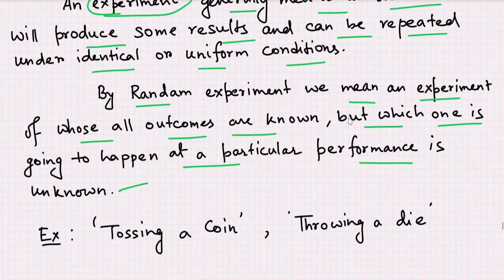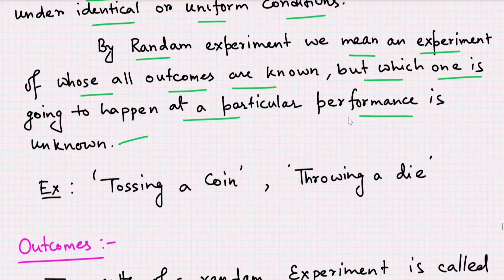So let us take an example to understand properly. The tossing of a coin: we know that if we toss a coin, then there must occur head or tail, but which one occurs, whether head comes or tail comes, we don't know, but we know that either head or tail will definitely come. So this is an example of random experiment.